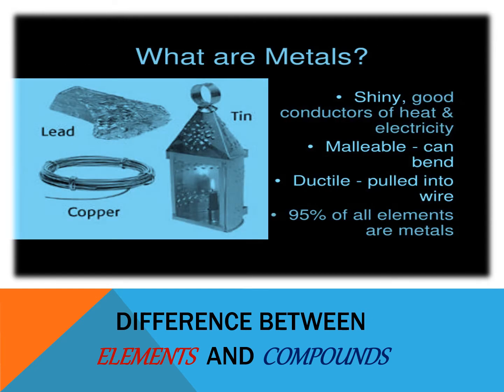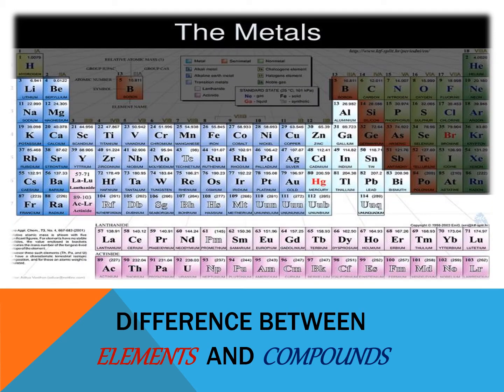So what are metals? Metals are shiny, good conductors of heat and electricity. They are malleable, or they can bend, and they are also ductile, or can be pulled into wire. 95% of all elements are metals. Examples of that are lead, copper, and tin. This is the periodic table of elements of metals. We have here lithium, beryllium, sodium, magnesium, potassium, and the rest.